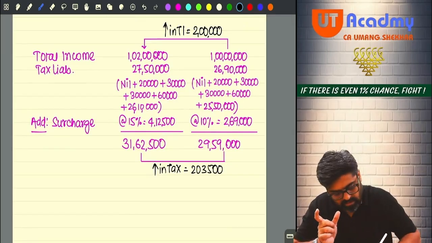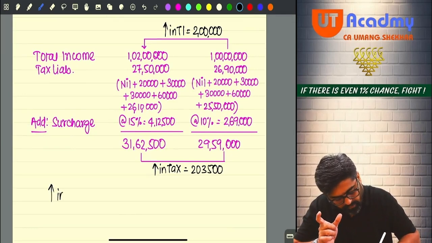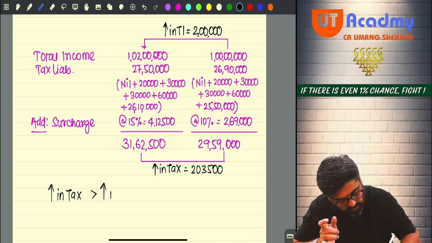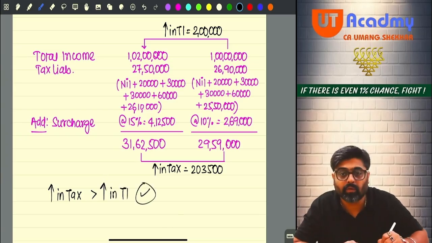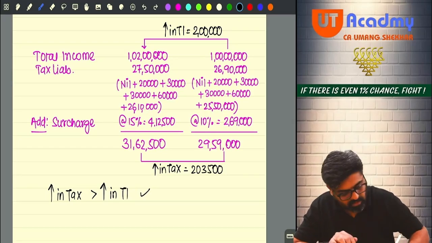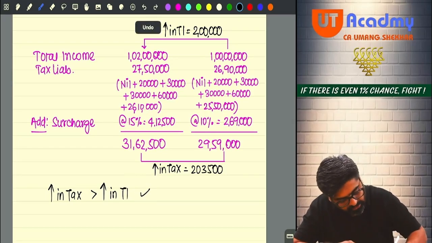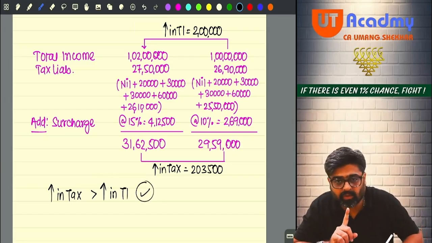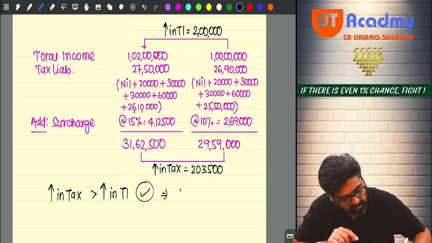equation? If the increase in tax is more than the increase in total income, then you are going to get marginal relief. Yes or no? If this increase in tax is more than the increase in total income, then you are going to get what?